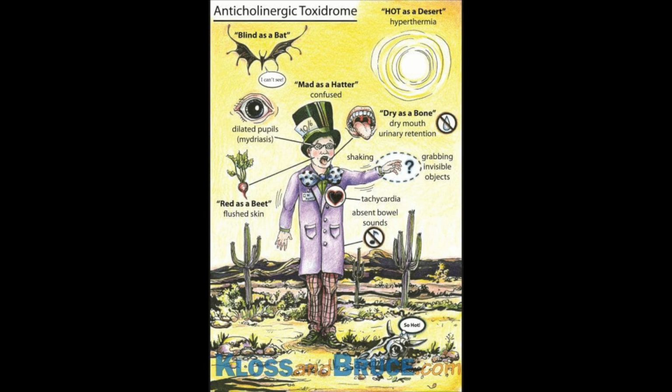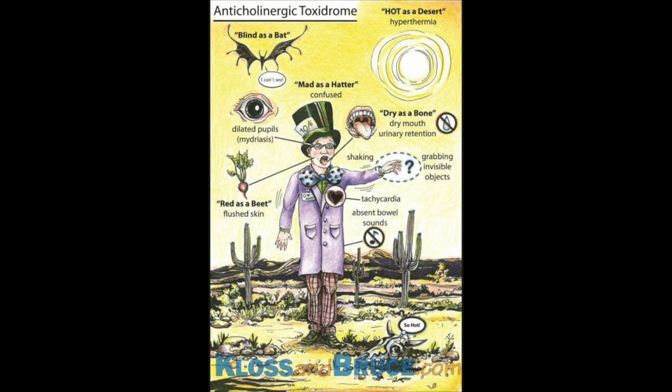Mad as a hatter refers to the CNS toxicity, which can cause confusion, anxiety, hallucinations, psychosis, seizures, coma. Dry as a bone refers to patients experiencing dry skin because the sweat glands are innervated by muscarinic receptors.